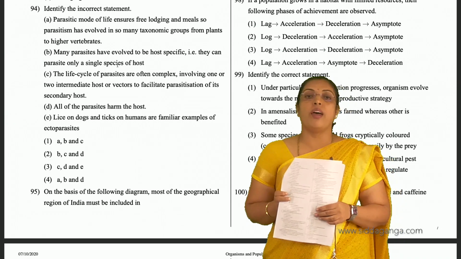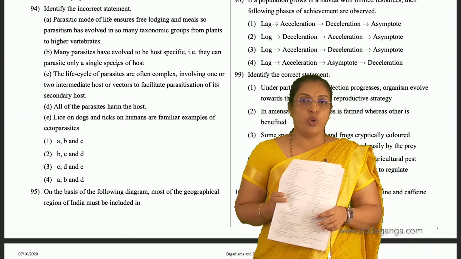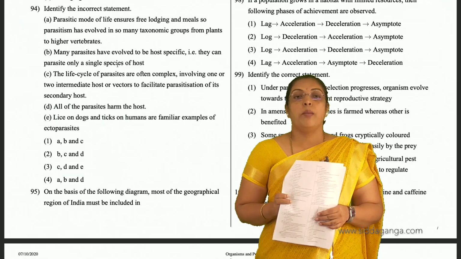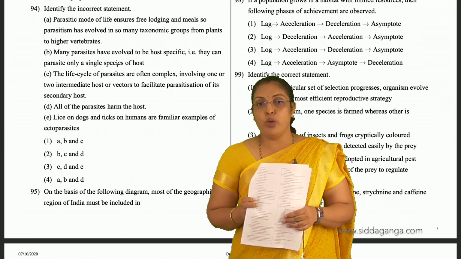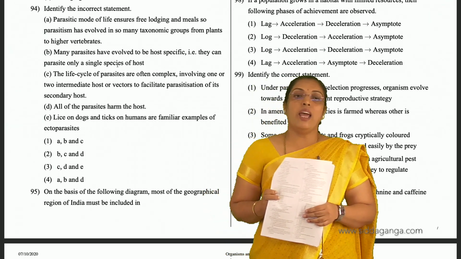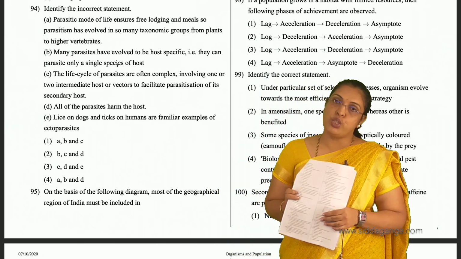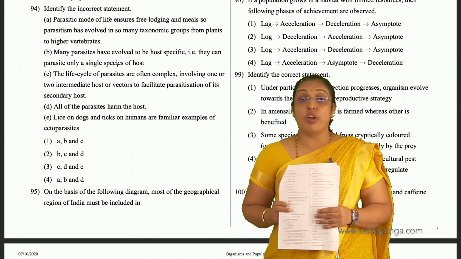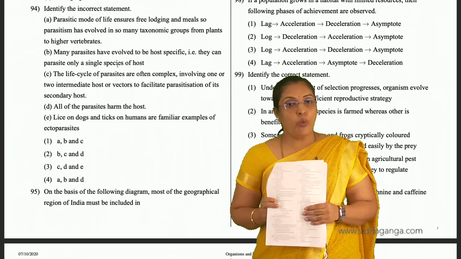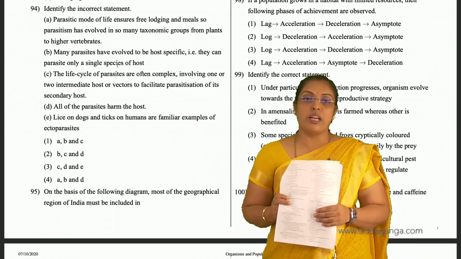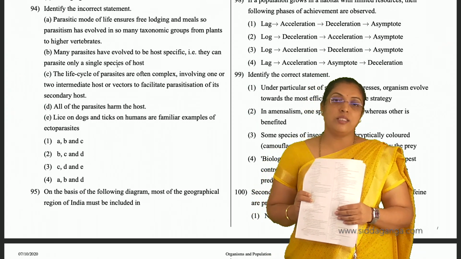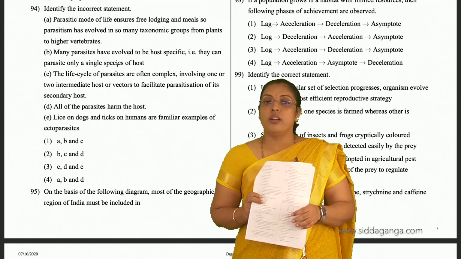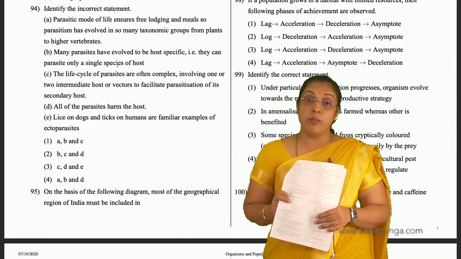Parasitism has evolved in so many taxonomic groups from plants to higher vertebrates. That is correct. And many parasites have evolved to be host specific. They can parasitize only a single species of host. That is also correct. The life cycle of parasites is often complex, involving one or two intermediate hosts or vectors to facilitate parasitization of its secondary host, they have given. It is not secondary host, it is primary host.